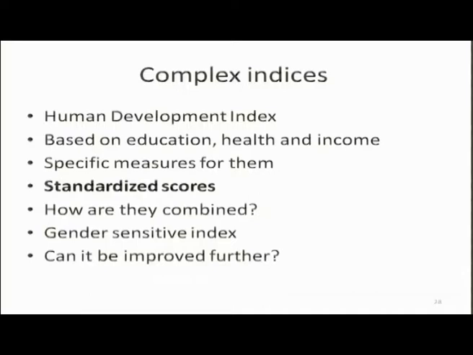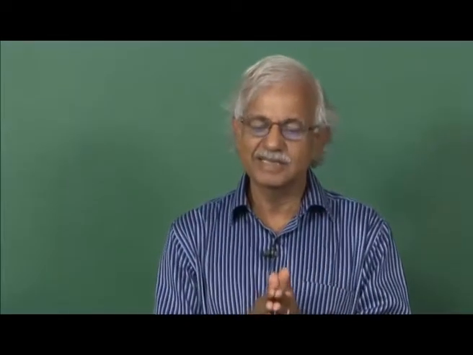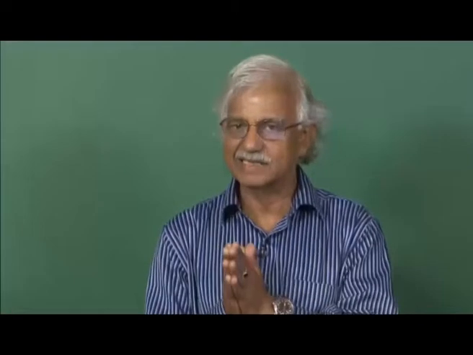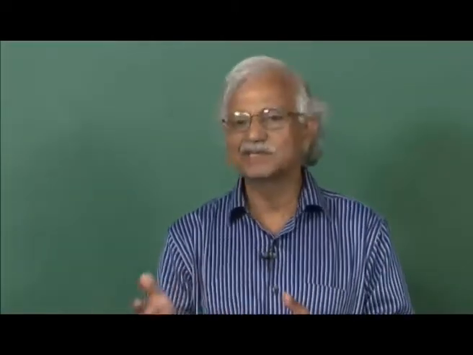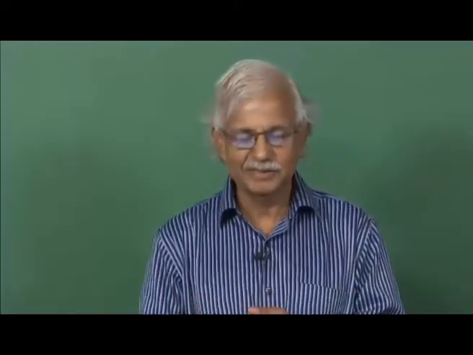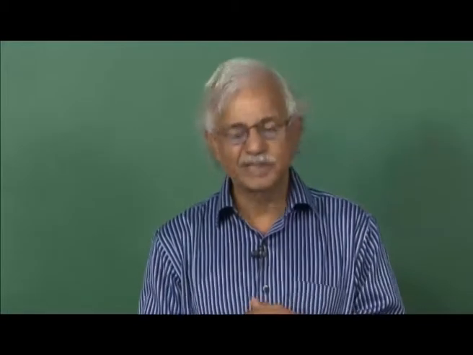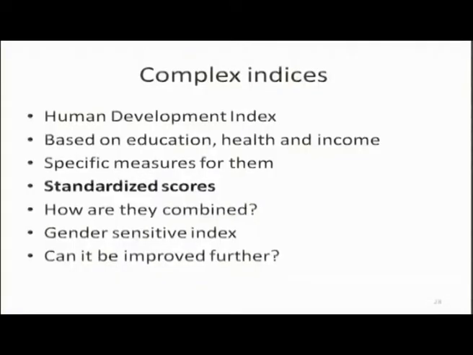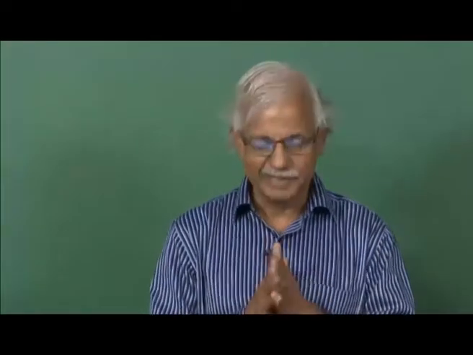It is based on education, health and income, and the procedure is that first you decide, like UNDP, that development is indicated by education, health and income, or you may add some other variables. Actually UNDP itself has added many other variables. Then take specific measures of them, then standardize scores for each dimension, then decide how to combine them in one formula shown by me earlier. These standardized scores were combined by calculating the geometric mean.